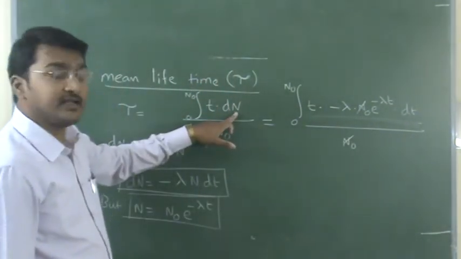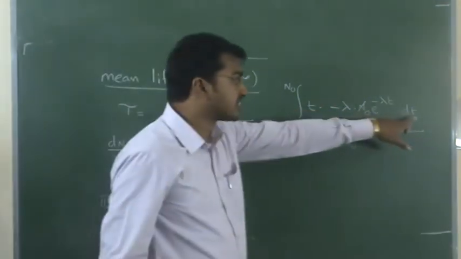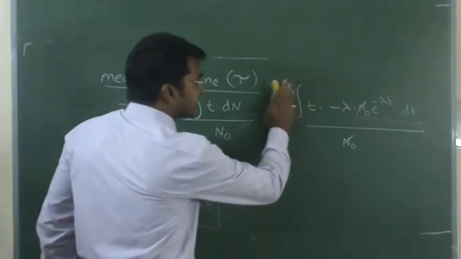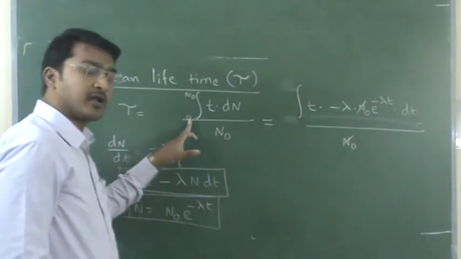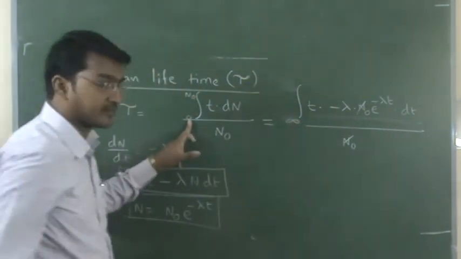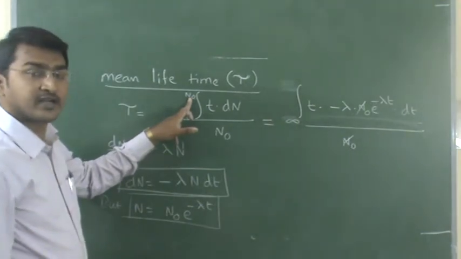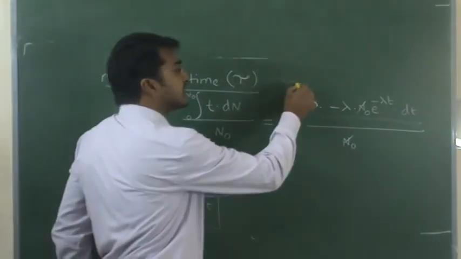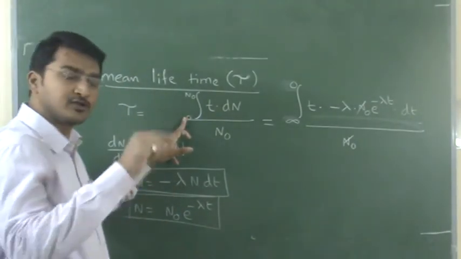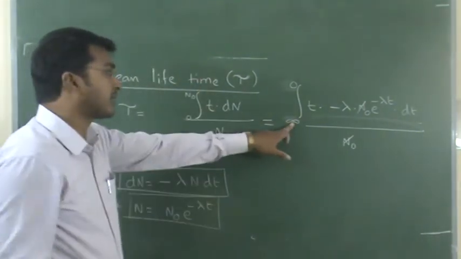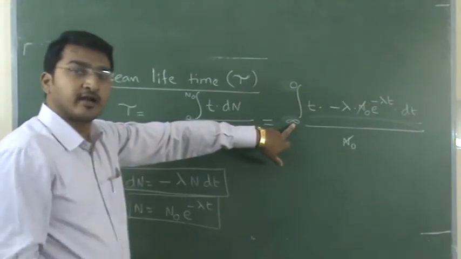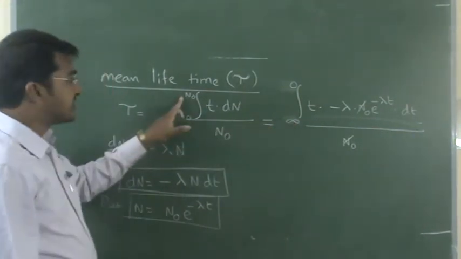Here the function was in change in number of nuclei, now it is in change in time, so the limits also change. Zero nuclei are present after how much time? Infinite time. N0 nuclei are present at initial time t equal to 0. After infinite time, the number of nuclei present in the radioactive substance is 0. So the initial case is N0.